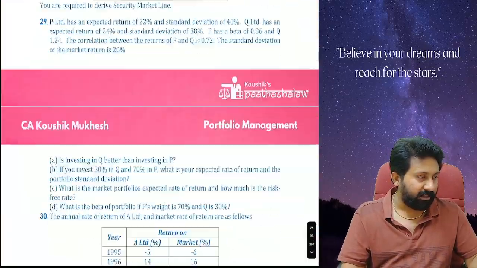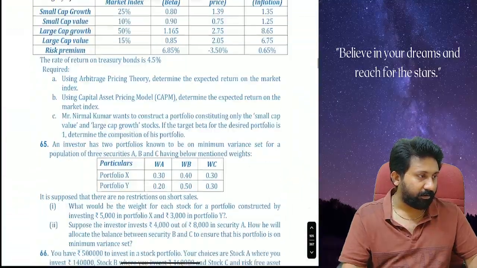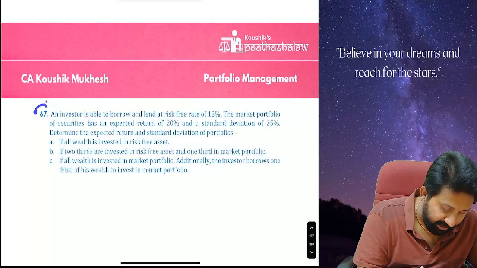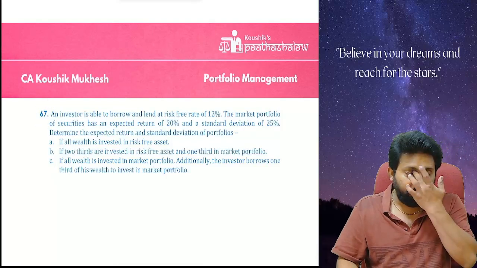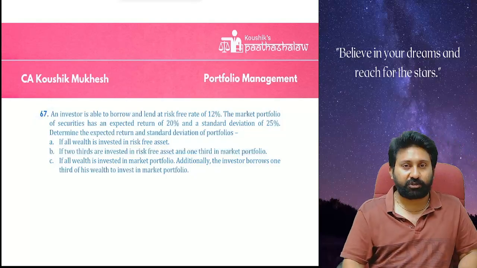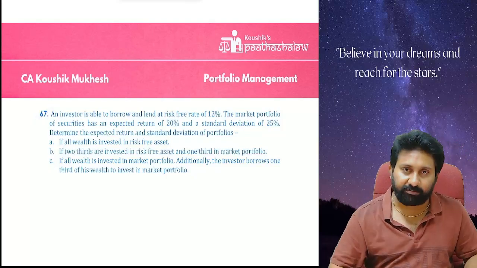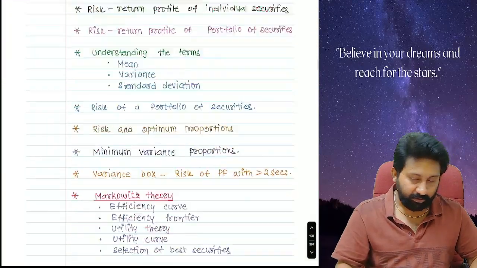See the hand notes. How many questions are there? 67 questions are there in one chapter, portfolio management. In this chapter, how many are there? 67 questions are there. First questions will be there. Next, answers will come.